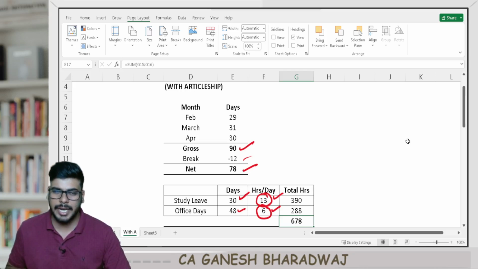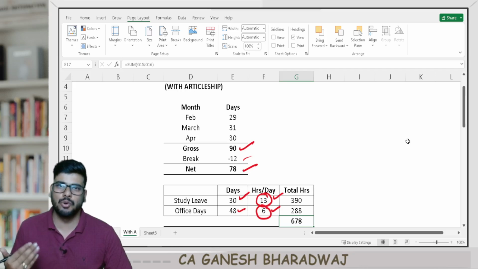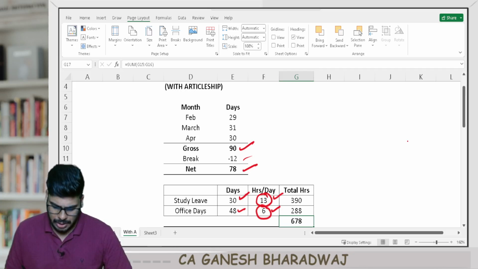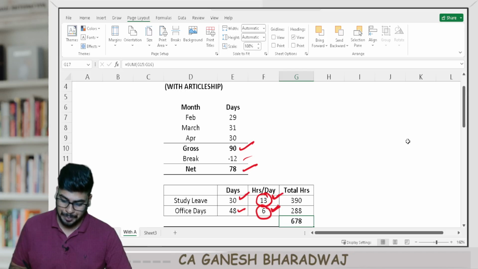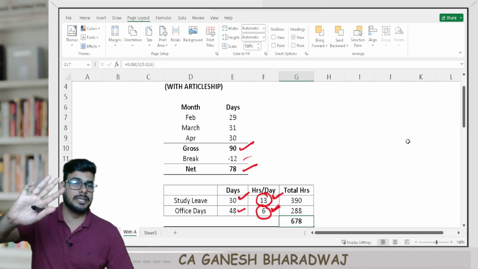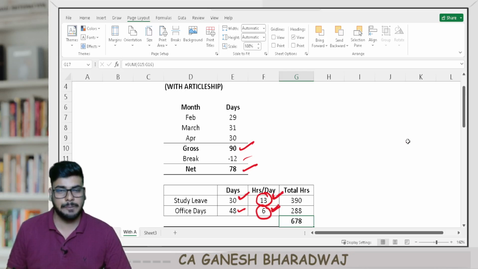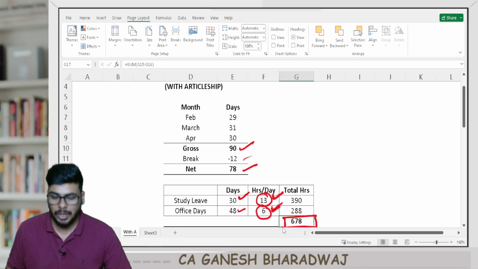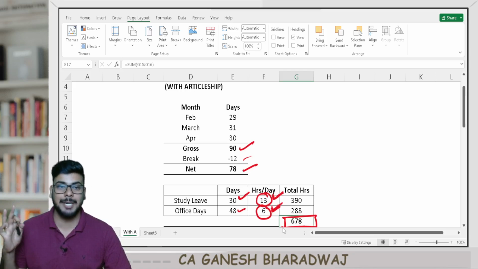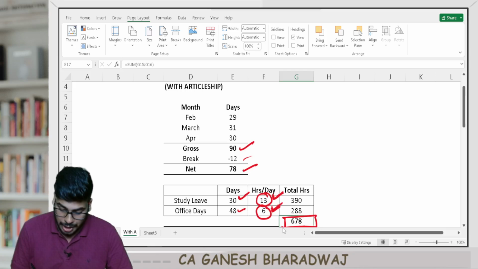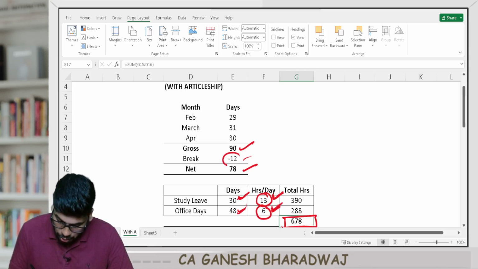If you can't dedicate this, then maybe you go for group wise, right? So now, how is this possible? I'll tell you. Last month, that is April, 30 days continuously is your study leave. There you can spend 13 hours a day, and during your office going days, it's going to be 6 hours a day. Overall, you are having 678 productive hours. Now for this calculation, apart from this, I have also considered what?